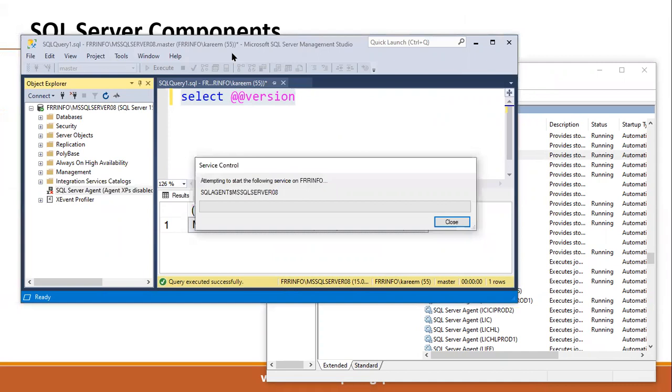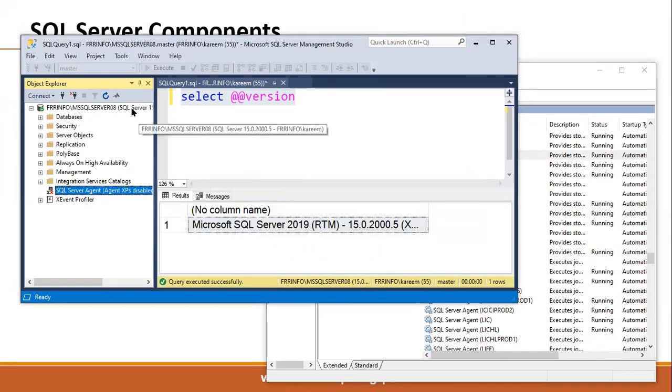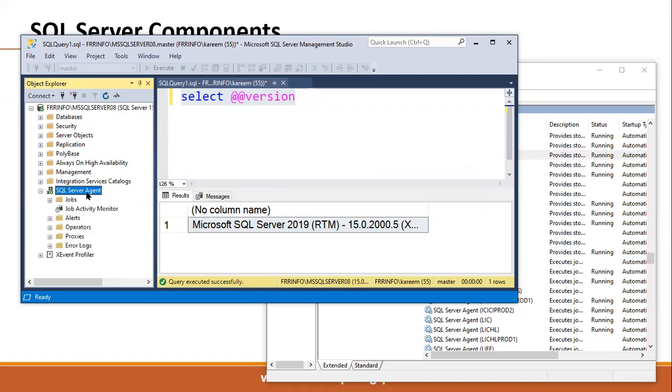Just remember, user queries are processed by the SQL Server service, the main service, but our admin related activities are implemented with the help of the agent service. Already we know, to schedule anything in SQL Server, we create jobs.